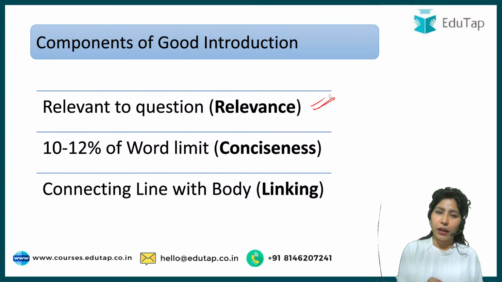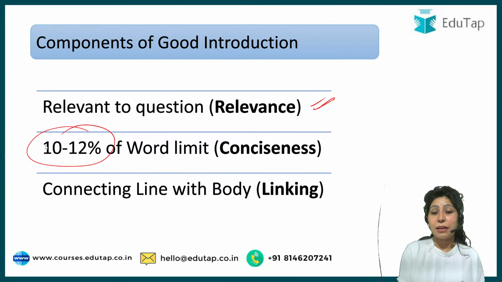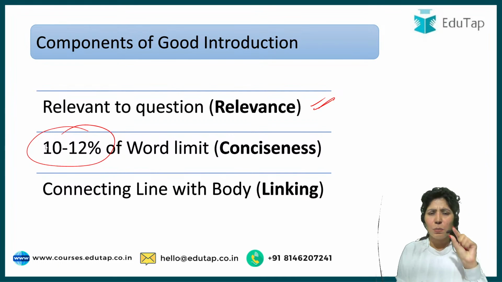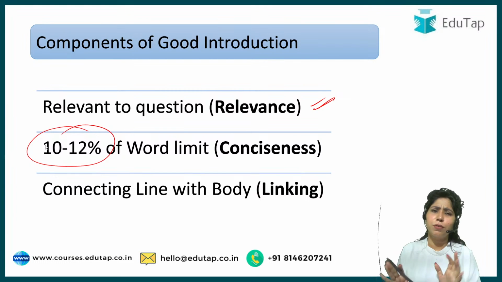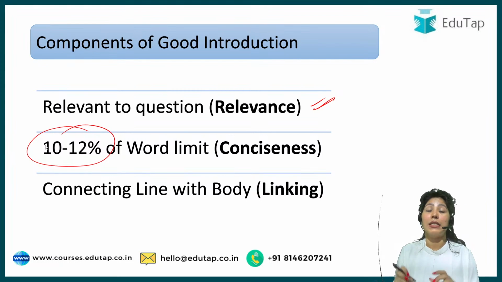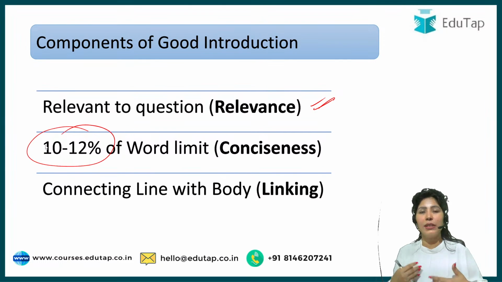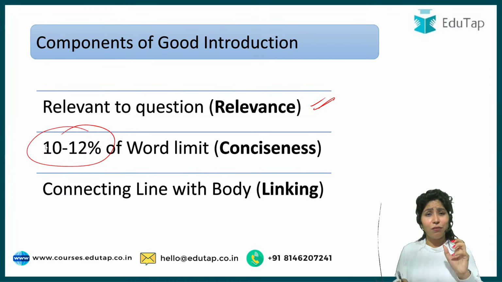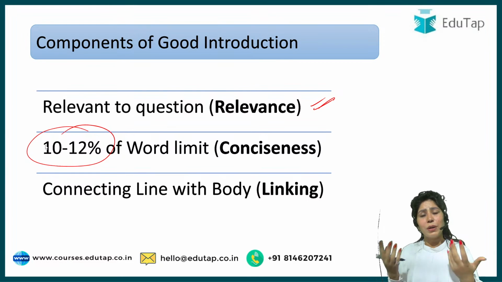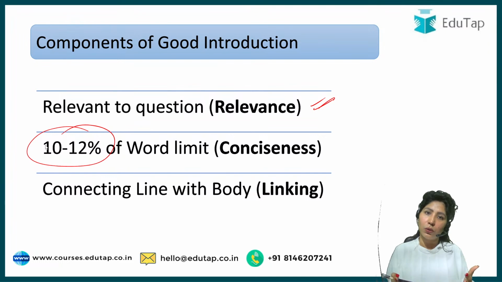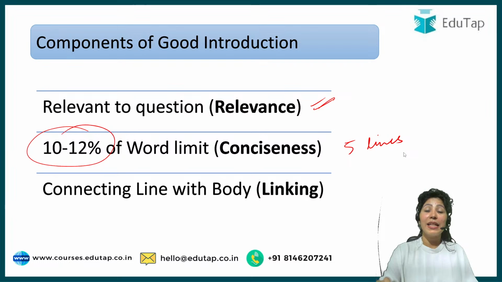Second, your introduction should be very concise, just 10 to 12% of the word limit. So it should be one small paragraph having 4 to 5 lines, not more than 5 lines. Never write your introduction beyond 5 lines for any word limit. It actually bores the examiner. The examiner feels that you're conveying too much and you do not know what to write in the body paragraph. That's why you're writing such a long introduction. So it has to be maximum 5 lines. Keep these lines short.